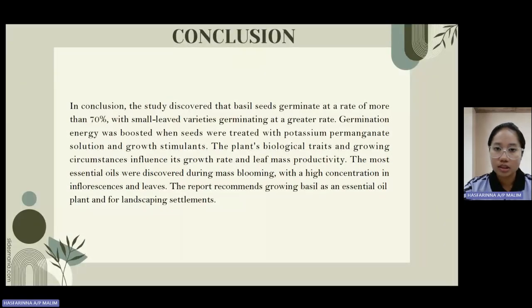So, in conclusion, the study discovered that basil germinates at a rate of more than 70%, with small-leaf varieties germinating at a greater rate. Germination energy was boosted when seeds were treated with potassium permanganate solution and growth stimulants. The plant's biological traits and growing circumstances influence its growth rate and leaf mass productivity. The most essential oil was discovered during mass blooming, with a high concentration in flowers and leaves. The report recommends growing basil as an essential oil plant and for reserve settlements.